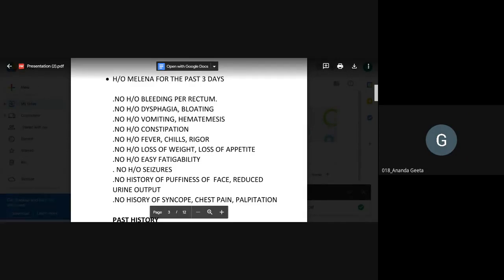Hemoptysis would be red in color, sputum, and microbial debris and epithelial cells will be there. That is microscopy. So hemoptysis will be frothy. Whereas the pH, what happens here and there? Hematemesis can be acidic in nature.